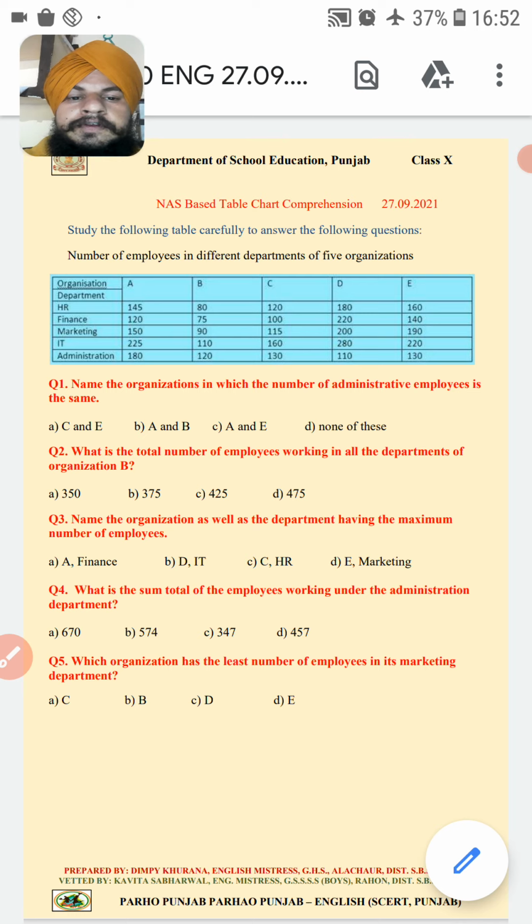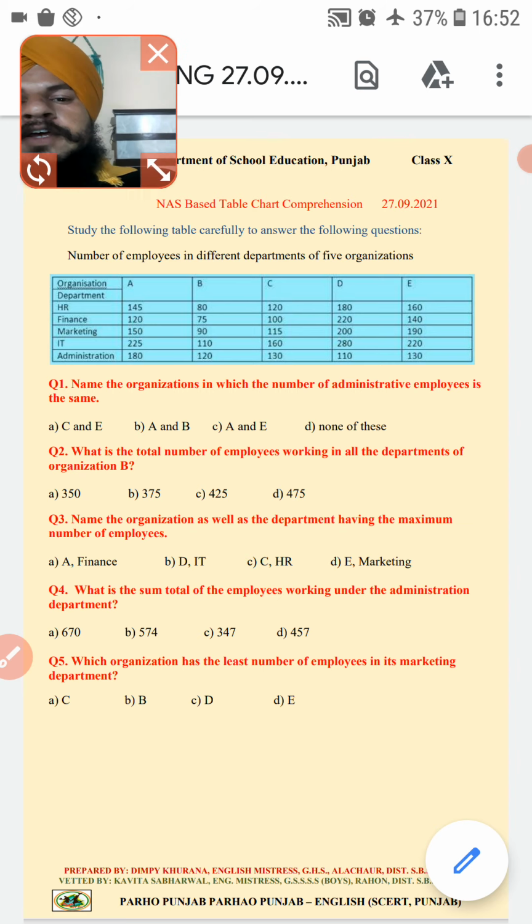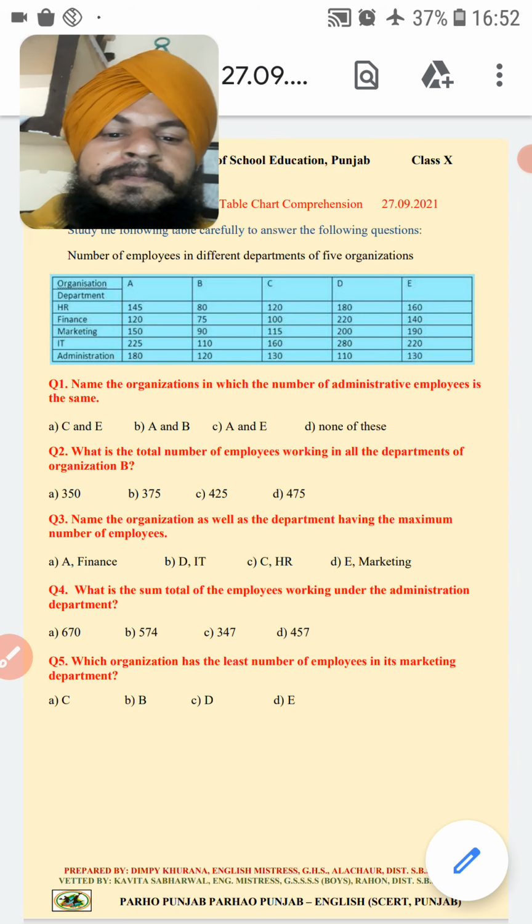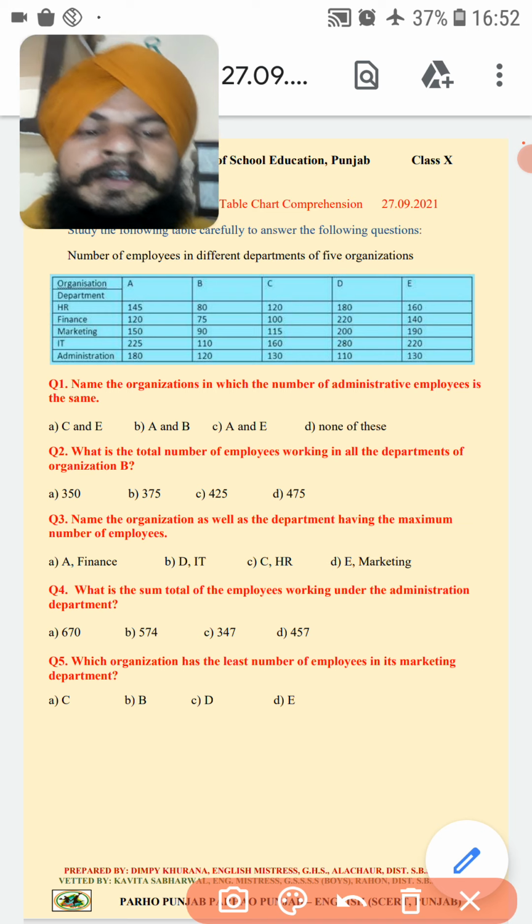Today we will discuss National Achievement Survey based table chart comprehension. In this comprehension, 5 questions are there. Firstly, what is shown in the table? This table represents the number of employees in different departments of 5 organizations, and in those 5 organizations different numbers of employees are there.